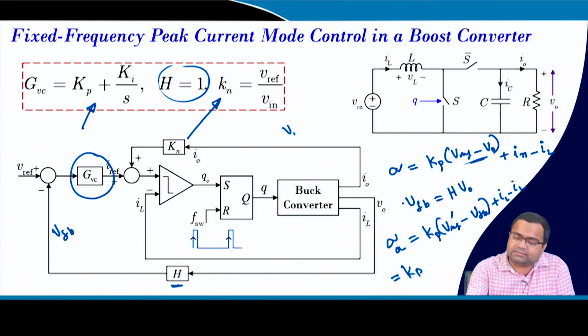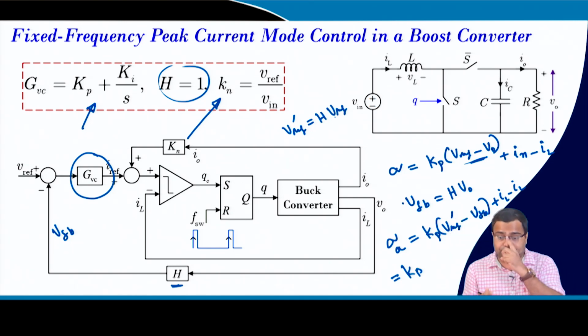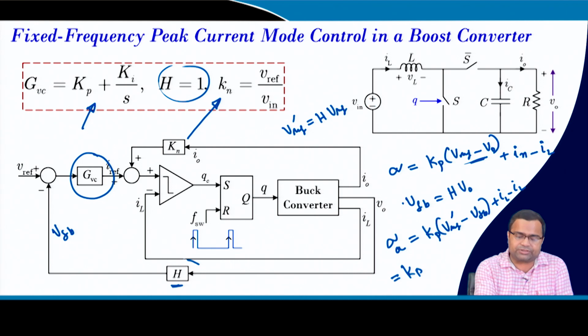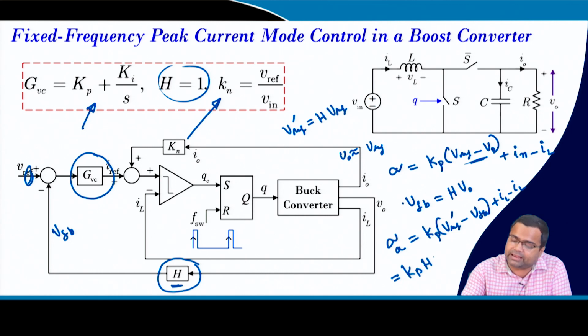and this can be written as Kp. What is Vref dash? Vref dash is nothing but H into Vref. That means, whatever factor you will multiply with the output voltage, that means whatever step down ratio you consider here, the same step down ratio you should consider here, because you need to scale Vref, so that our ultimate objective, to reach V0 nearly equal to Vref, is met. That is my final objective, right. So, if I do that, that means I can take the feedback gain out of Vref minus V0.